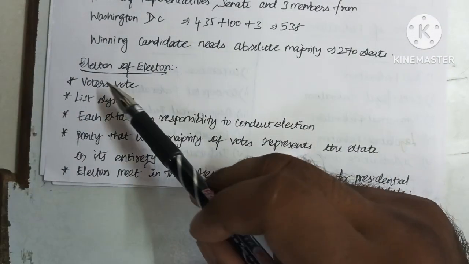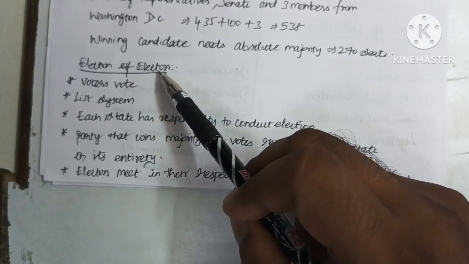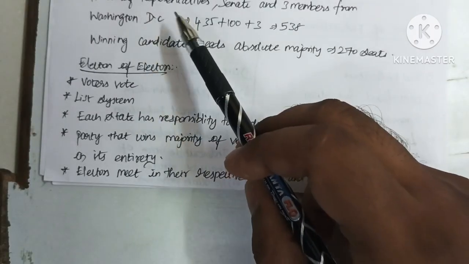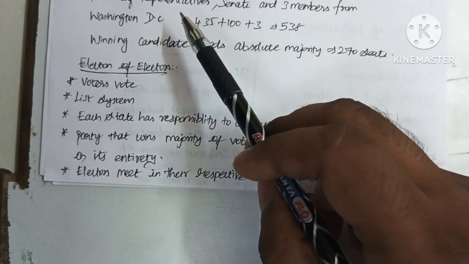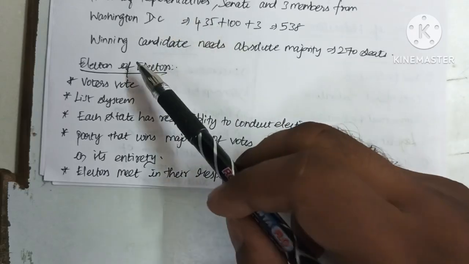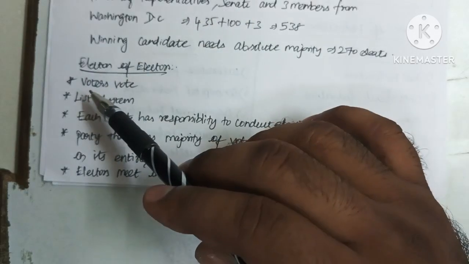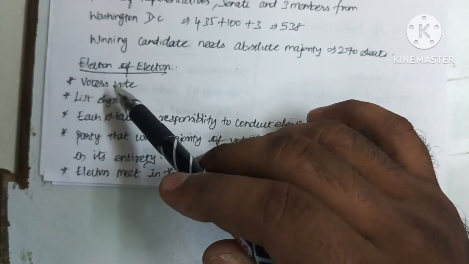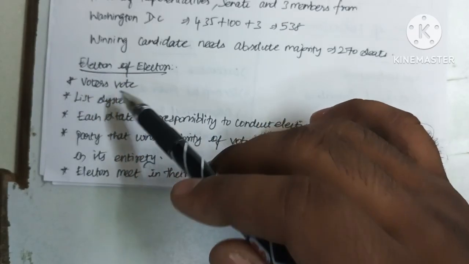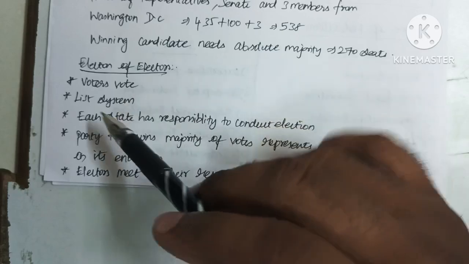The next one we are going to see is the election of electors. Here the electors are nothing but the members of the House of Representatives, which is the lower house of the US Parliament, and the members of the Senate, which is the upper house of the US Parliament. Voters means the citizens of the USA participate in the election of electors.